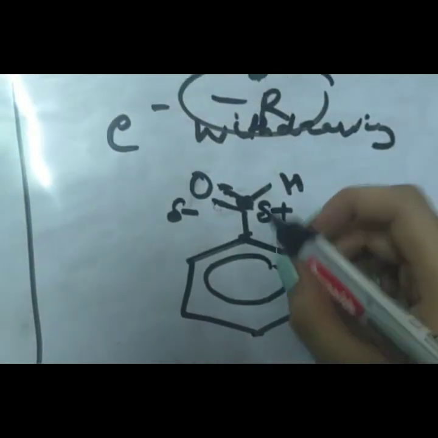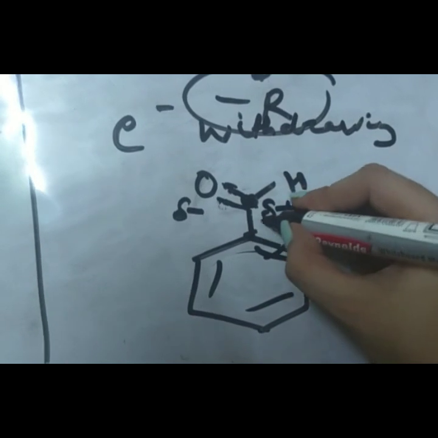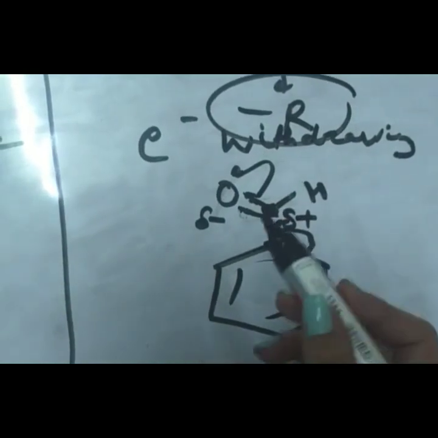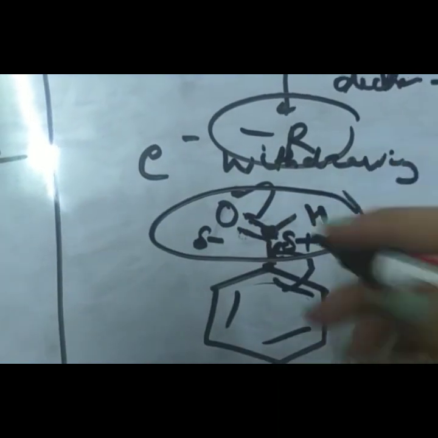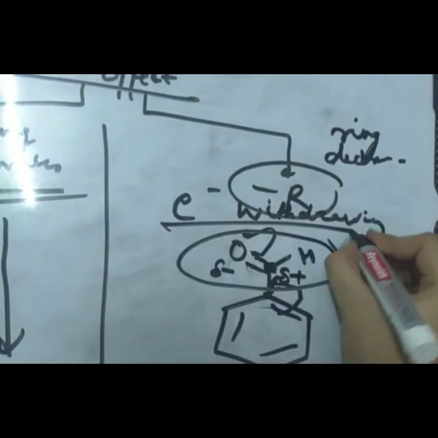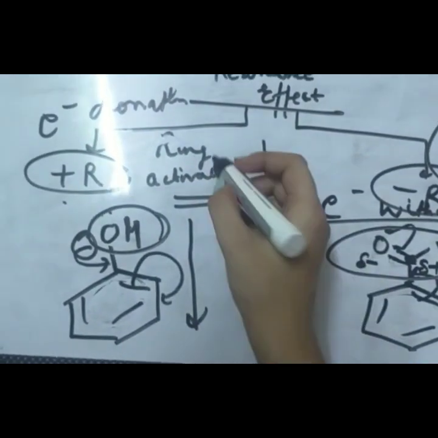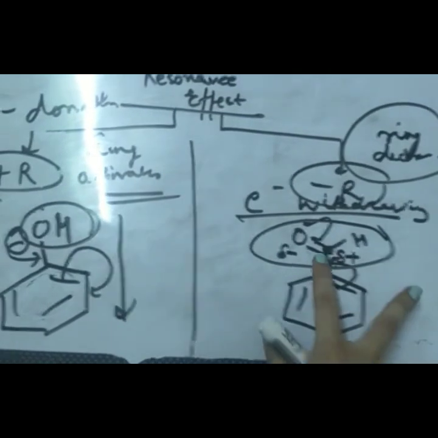Rather, it will withdraw electrons from the ring, because it requires more electrons. So this aldehyde as a whole will be considered an electron withdrawing group, or minus R group, or ring deactivator. I hope it is clear now. The ones that donate electrons to the ring are known as ring activators, and the ones that withdraw electrons from the ring are called deactivators.